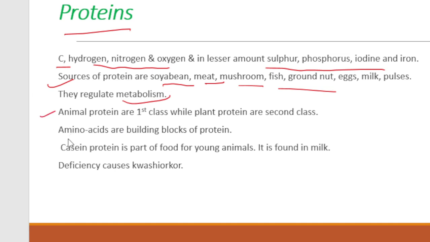Then there are some facts about protein. Animal proteins are called first class protein, while plant proteins are second class protein. Amino acids are the building blocks of protein. You must have seen young animals. They need a high amount of casein. Casein is the protein needed for young animals, and it is found in milk. Deficiency of protein causes kwashiorkor. The disease associated with deficiency of protein is kwashiorkor.